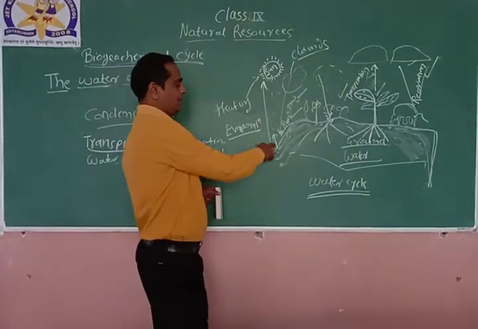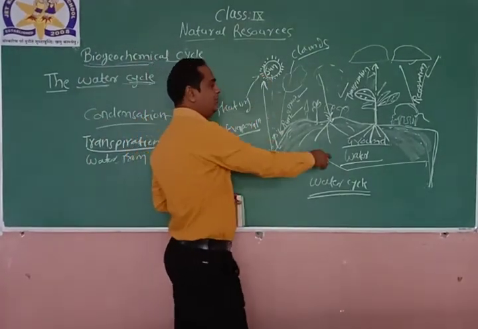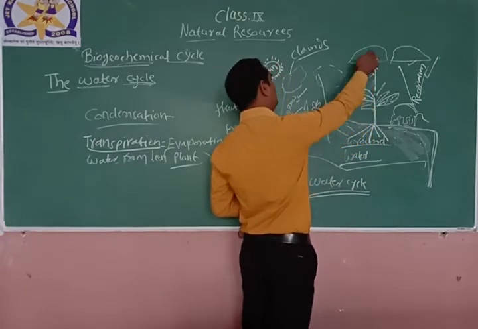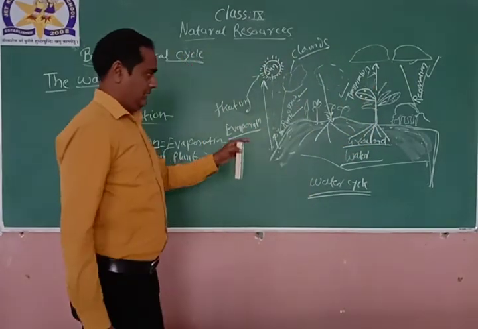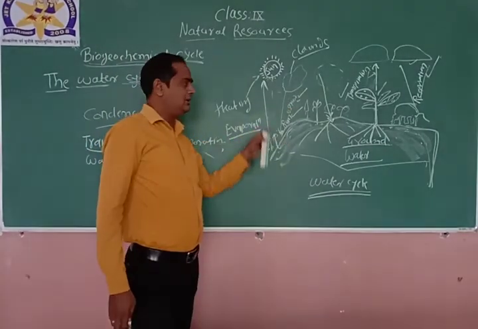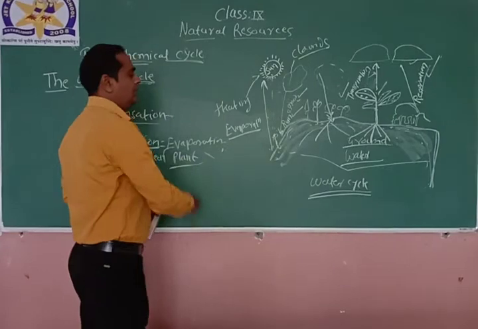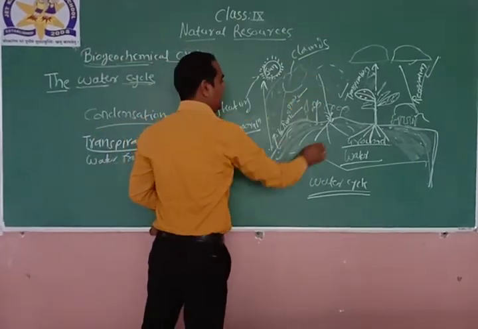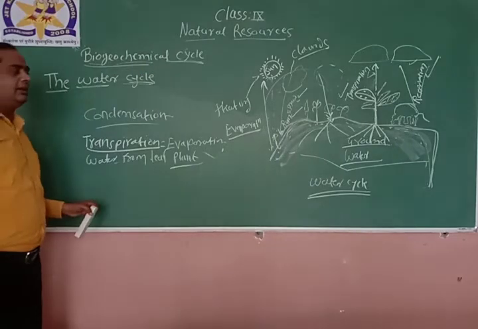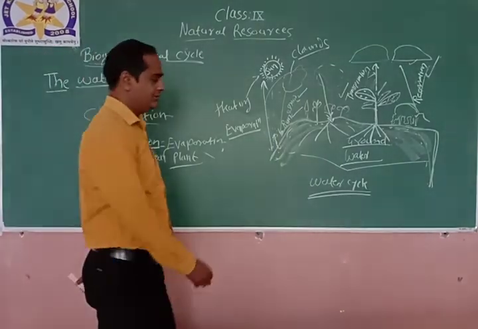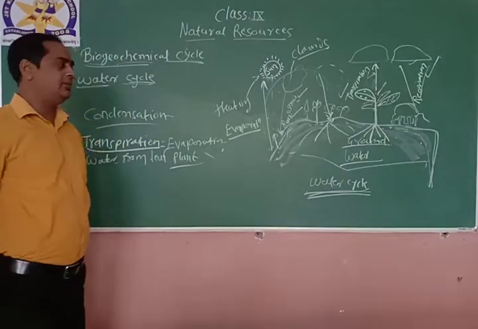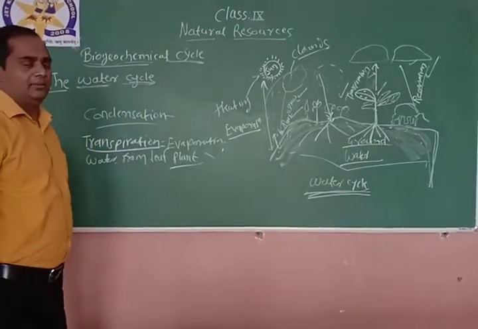Again it will be evaporated by the sun, again it will be absorbed by the roots of the plant and it will be transpired to the environment. Again it will come down in the form of rain or snow depending upon the temperature. So this cycle will continue again and again. Therefore this cycle is called the water cycle.